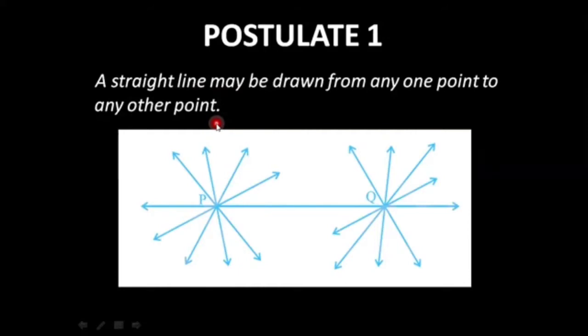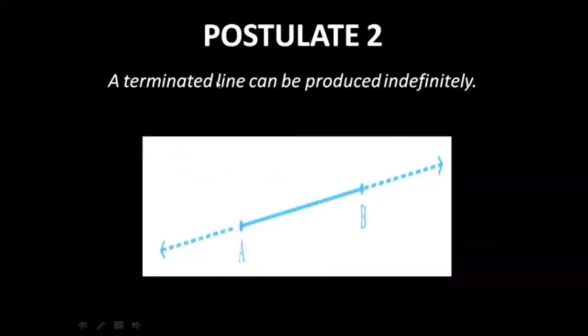Now let us get into the second postulate given by Euclid. Postulate number 2 states that a terminated line can be produced indefinitely. Let us understand this with the help of a figure.